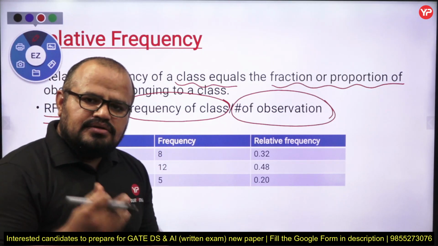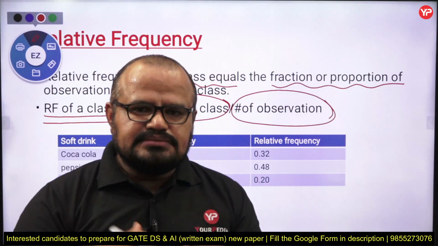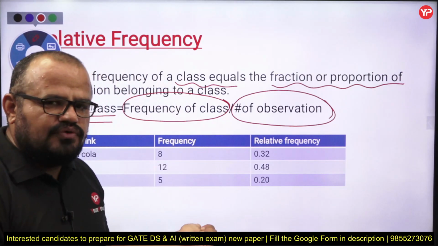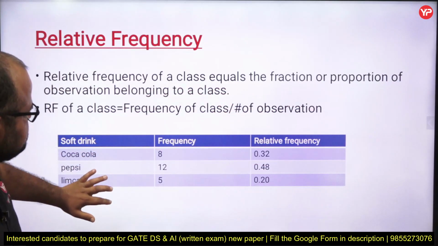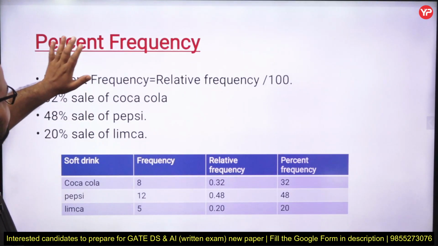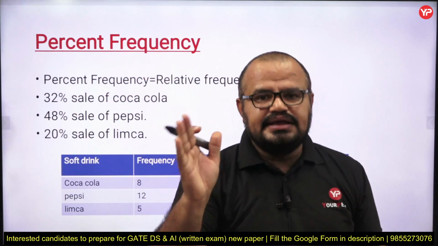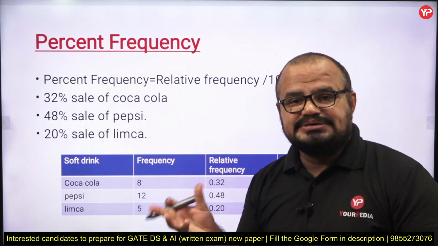But still, if I want to represent this data in some graph representation or in some tabular form, then we are going to find out, see my dear students, the percentage frequency, which gives me a clear idea. It gives me the value in terms of percentage.